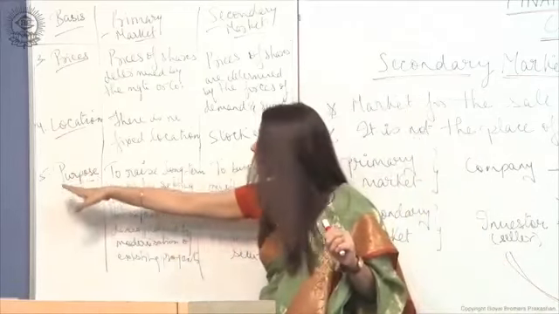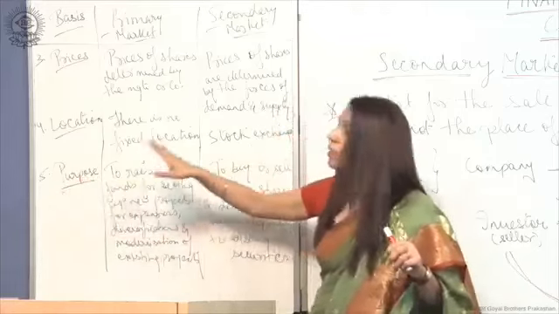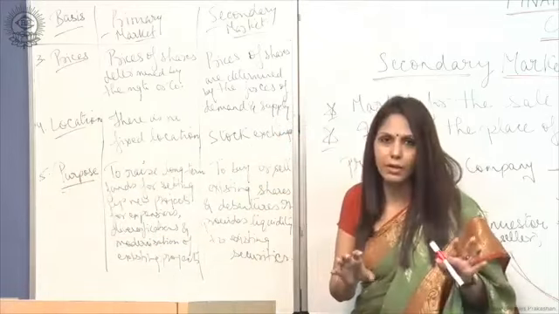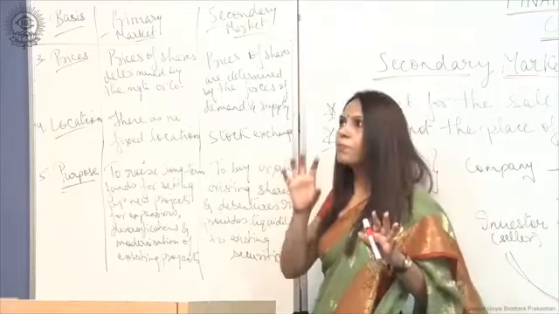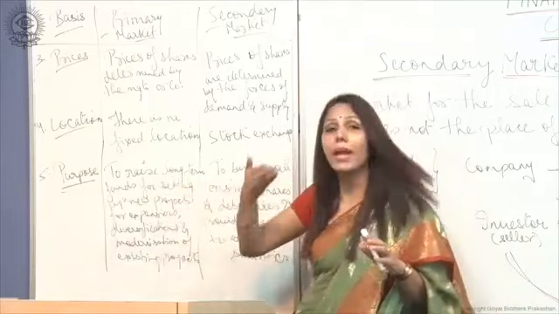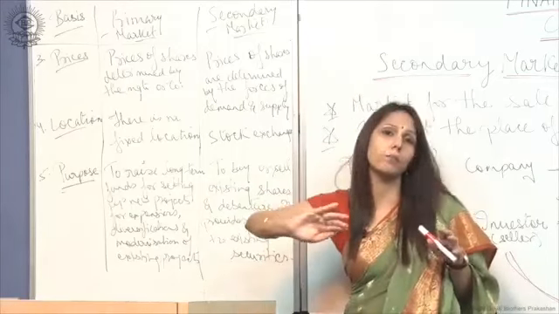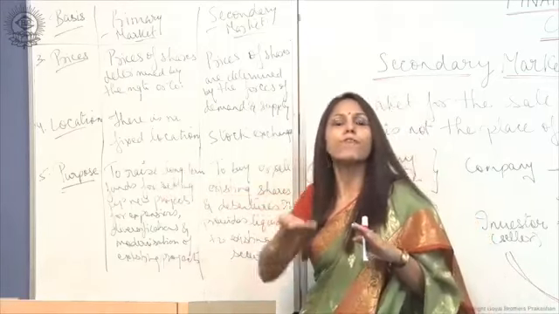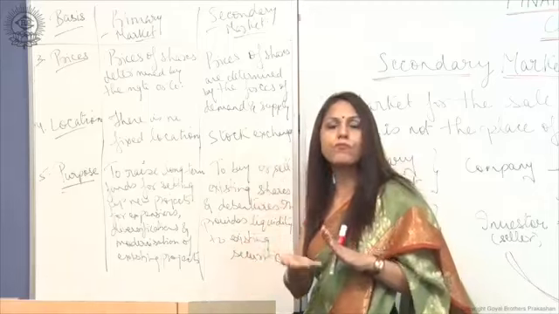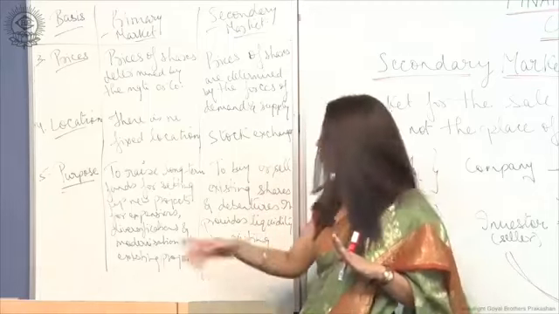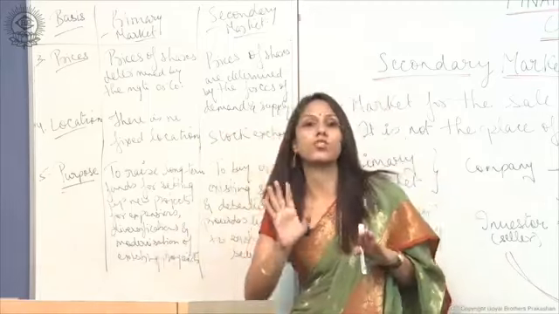The fifth point is the purpose. The main purpose of the primary market is to raise long-term funds by a company, by issuing shares to the investors for diversification, for expansion, for modernization of an existing project.